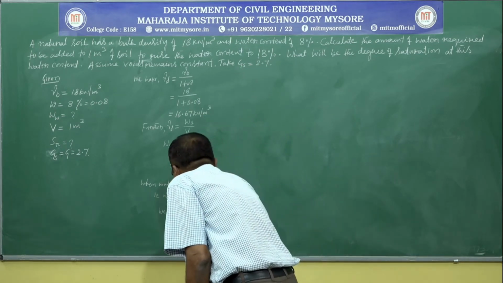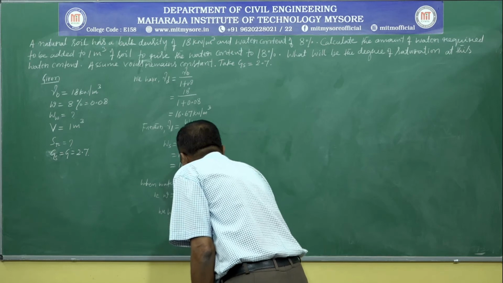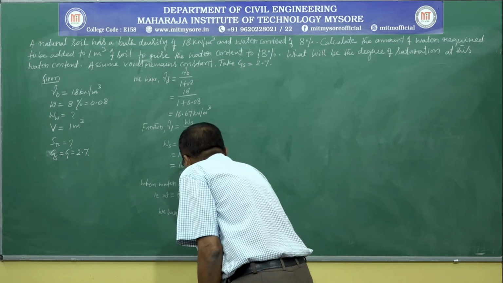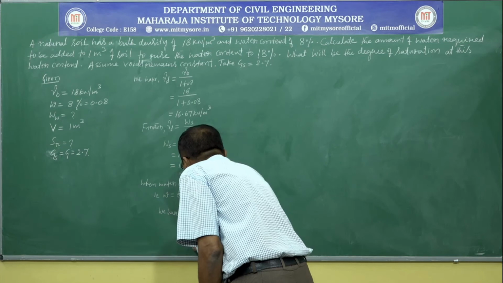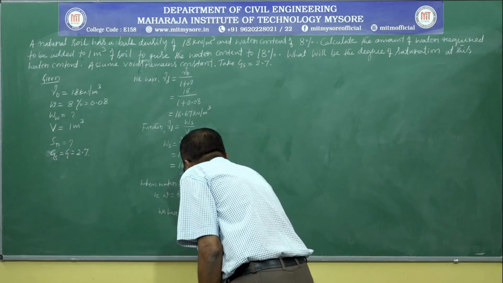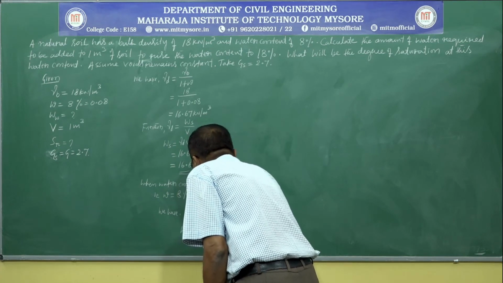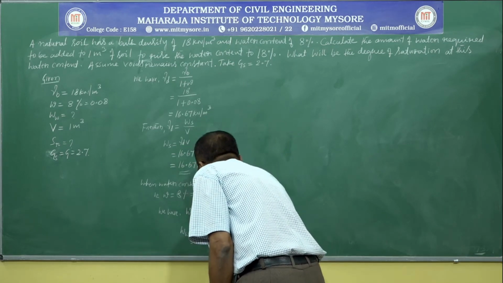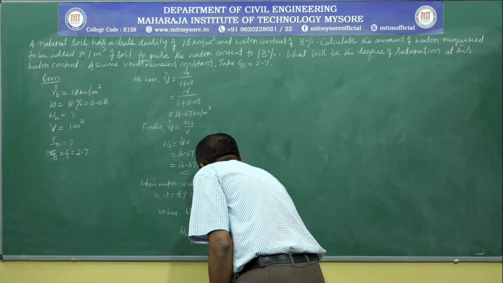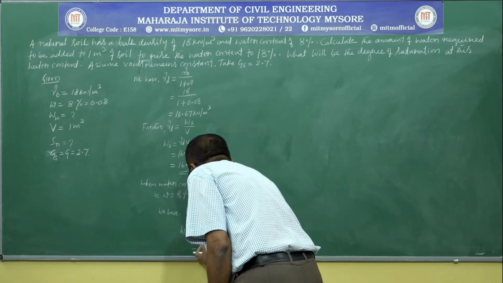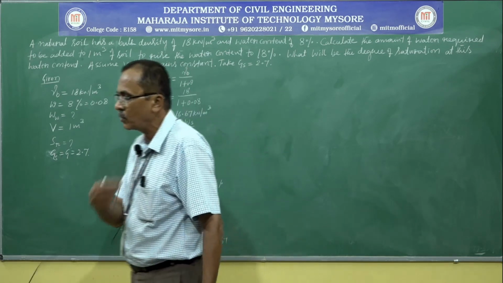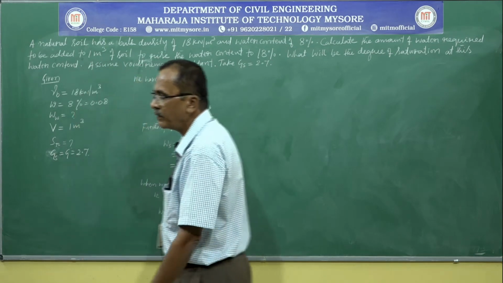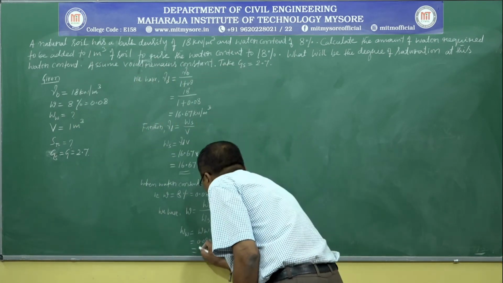Therefore, weight of water is equal to water content multiplied by weight of soil solids, that is 0.08 multiplied by the weight of soil solids, which is constant because voids are constant, 16.67. It works out that the weight of water is 1.33 kilonewton.